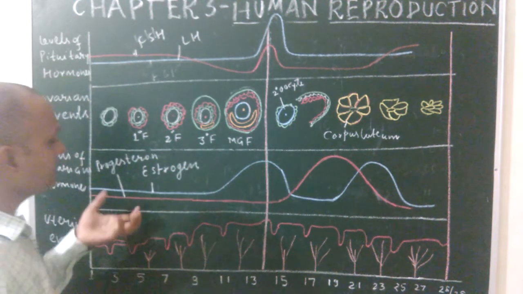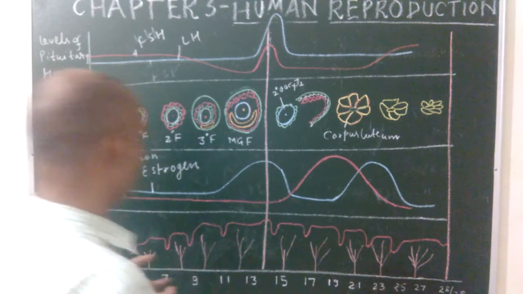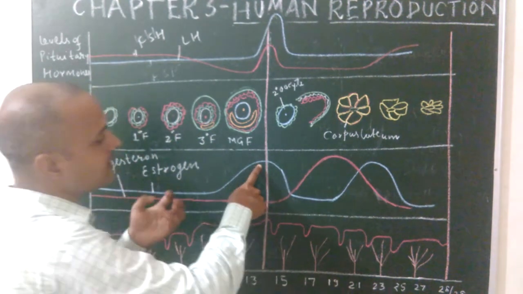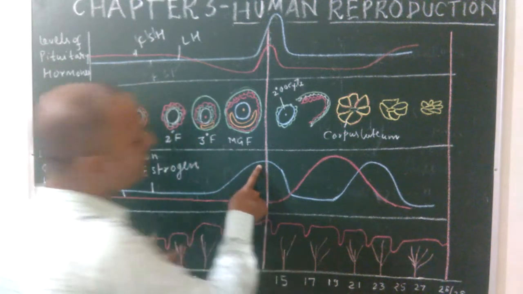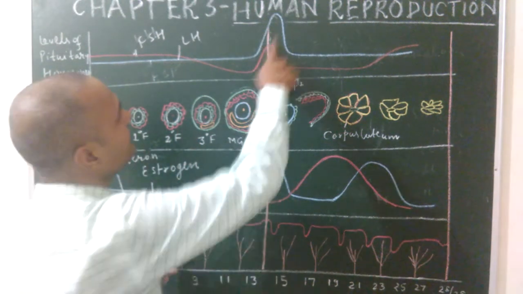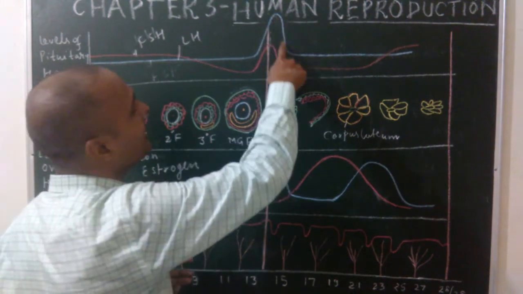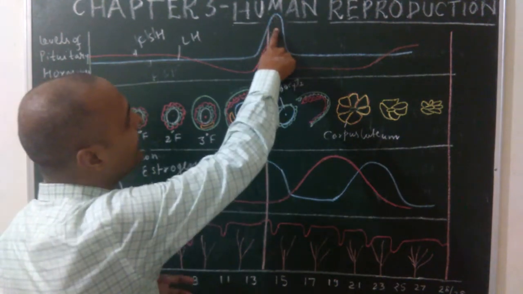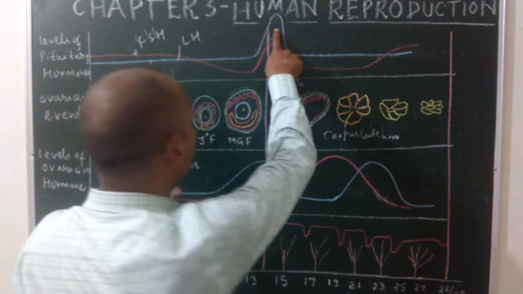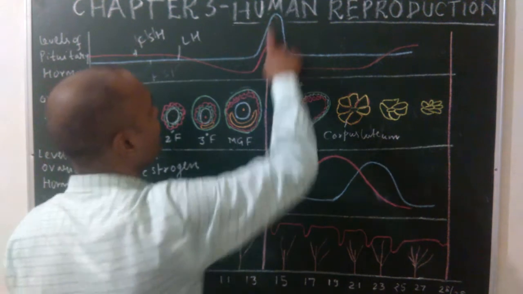Come to the next, third phase, known as the ovulatory phase. In this phase the level of estrogen increases. That means the follicular cells secrete more estrogen for the process of ovulation. In this case the peak of LH is also high. This is known as the LH surge. During the ovulatory phase, the concentration of LH is high.